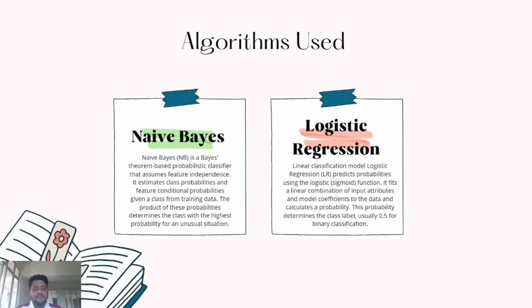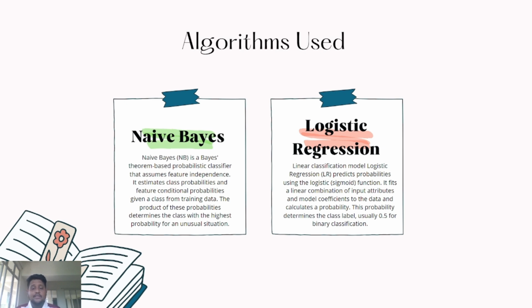The product of these probabilities determines the class with the highest probability of an unseen situation. Logistic regression is a linear classification model, which predicts probabilities using the logistic function.